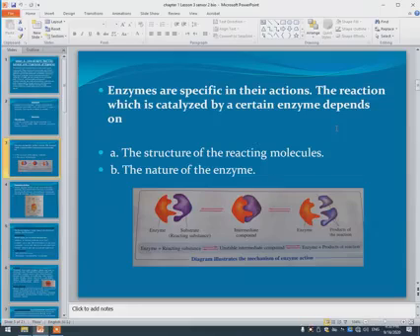What are the properties of enzymes? Enzymes are specific in their action, and the reaction catalyzed by a certain enzyme depends on, number one, the structure of the reacting molecules, and the nature of the enzyme.